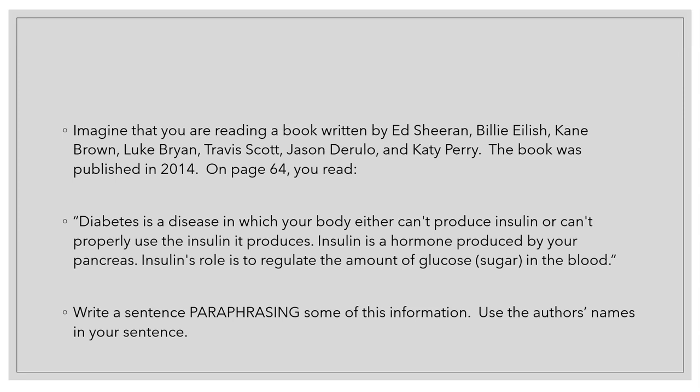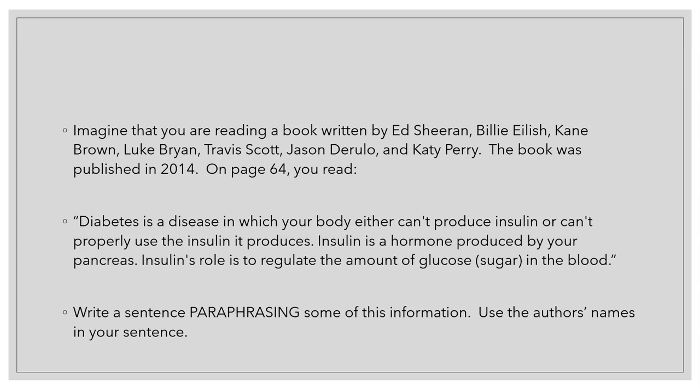Time for another example. Imagine that you're reading a book written by Ed Sheeran, Billie Eilish, Kane Brown, Luke Bryan, Travis Scott, Jason Derulo, and Katy Perry. The book was published in 2014. On page 64, you read, quote, "Diabetes is a disease in which your body either can't produce insulin or can't properly use the insulin it produces.